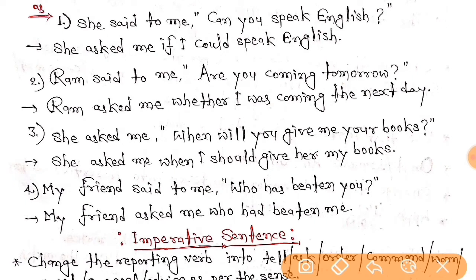Now let's understand some of the examples. She said to me, can you speak English? So she asked me if I could speak English. Here can is a helping verb. So here I have used if.